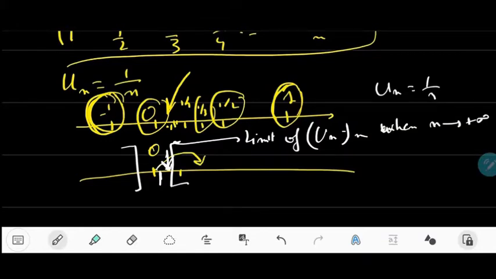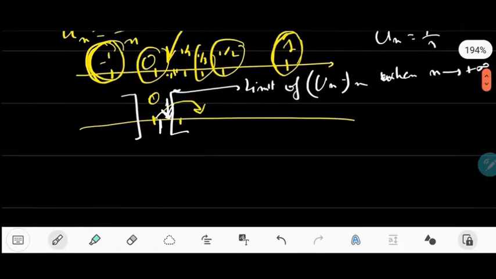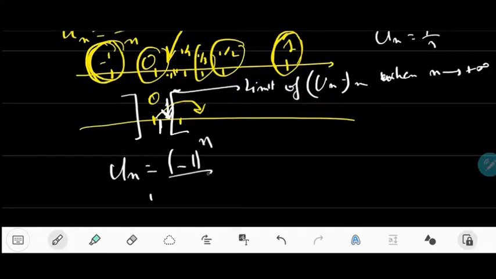In fact, imagine your sequence is doing this, like un equal minus 1 to the power n over n plus minus 1 to the power n.